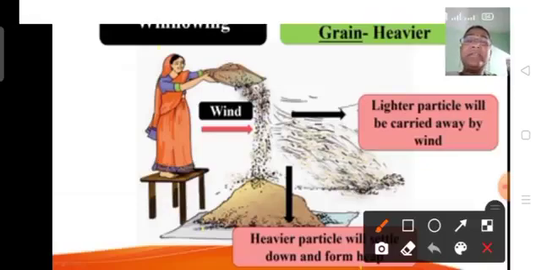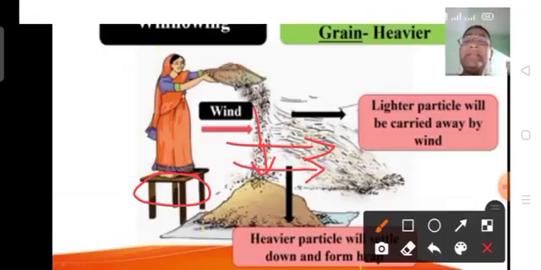Here you can see that the woman is standing on a raised platform, and now suppose that wind is blowing in this direction. She is standing on a raised platform and she is holding this container in a tilted position, and she is allowing these grains to fall down. What will happen when wind is blowing in this direction, children?